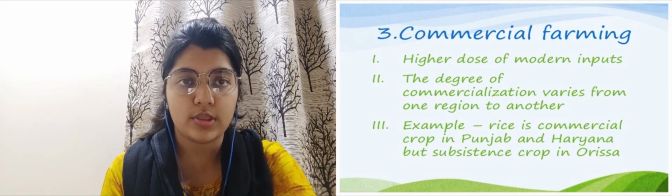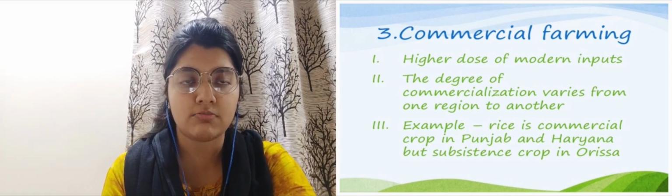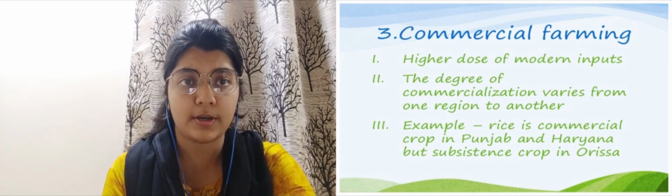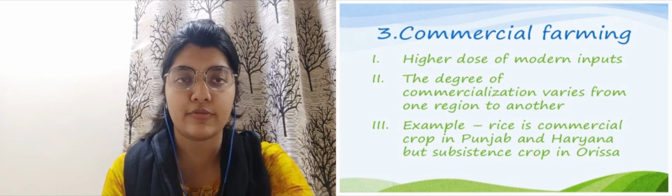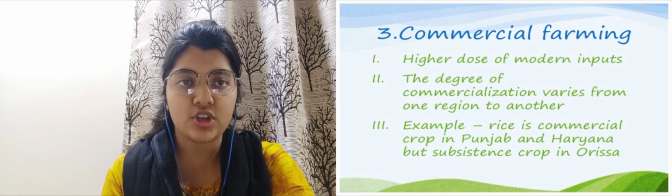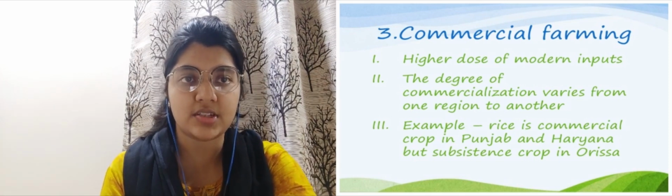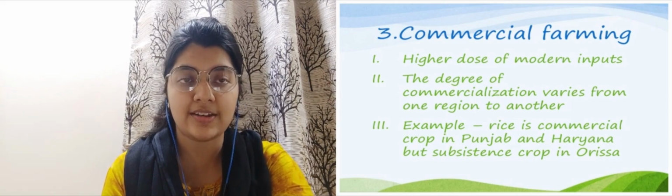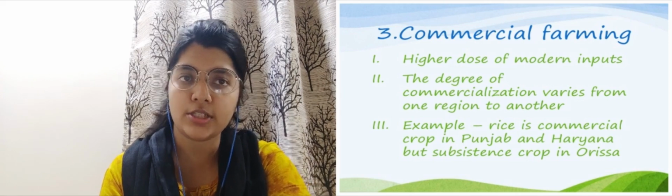So we studied the example of rice, which is a commercial crop in, say, Haryana and Punjab, but a subsistence crop in Odisha. This is how the crops are different according to the different places.